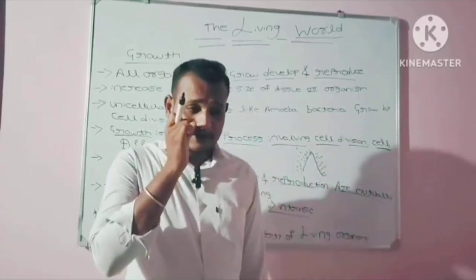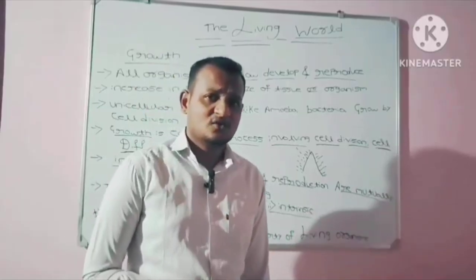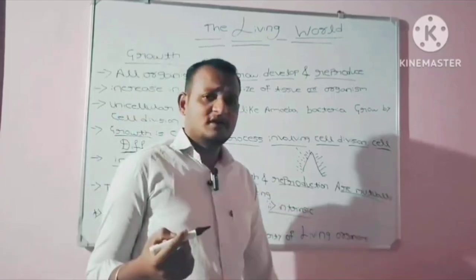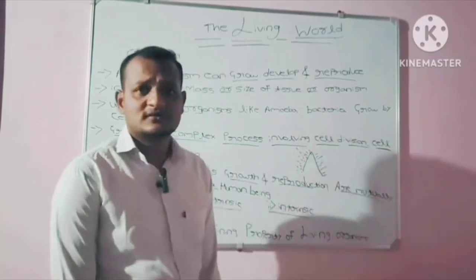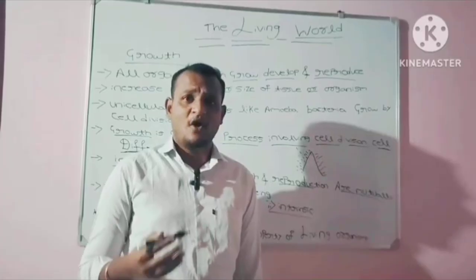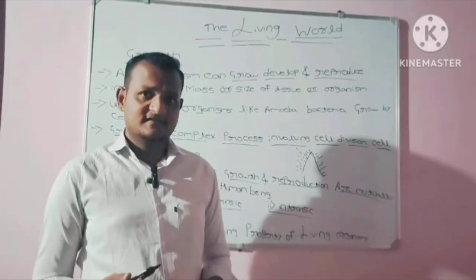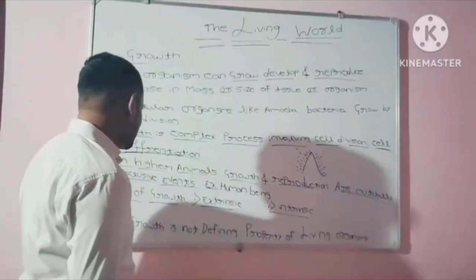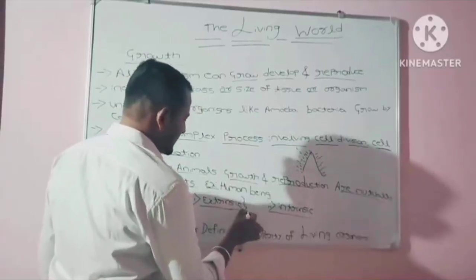But now we are talking about living organisms. So in this case, growth is not considered to be a defining property of living organism. The second type of growth is intrinsic growth. Intrinsic growth is nothing but the growth that takes place inside the body of a living organism. The growth that is exhibited in a living organism is generally termed intrinsic growth. So hence, extrinsic growth is not included in living organism.